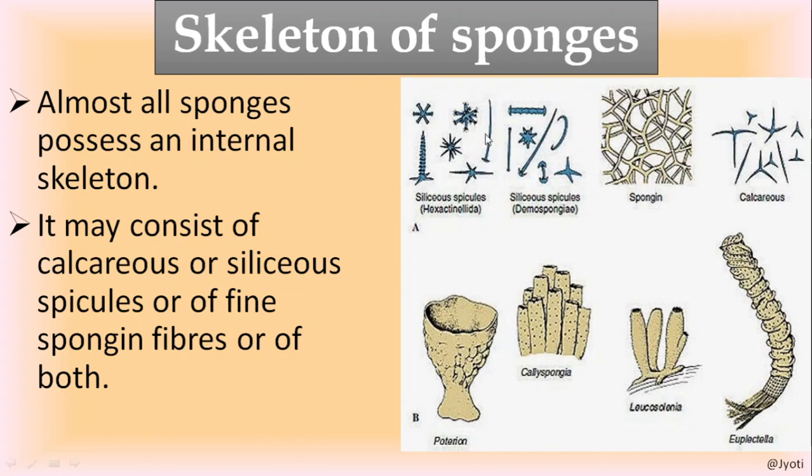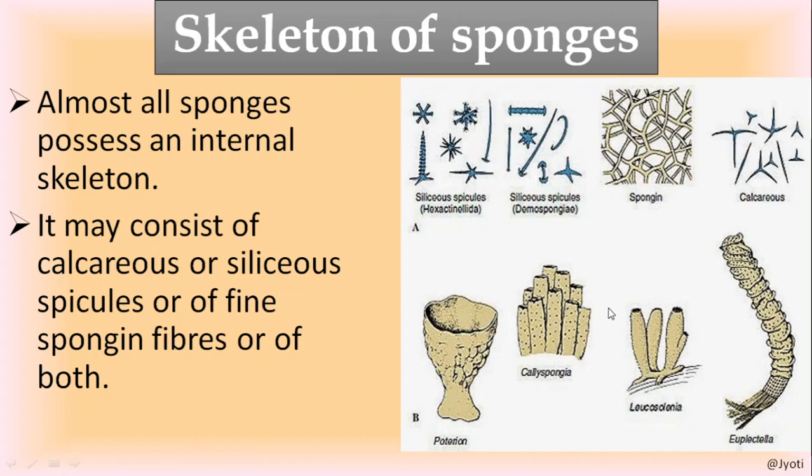What is the role of the skeleton of sponges? Since it is present internally inside the body, it provides the framework, or mechanical support, to the body. Here you can see pictures of different types of sponges. This is a sponge. As I have told you, some of them are solitary, which means they live alone. This is one such sponge which lives alone.